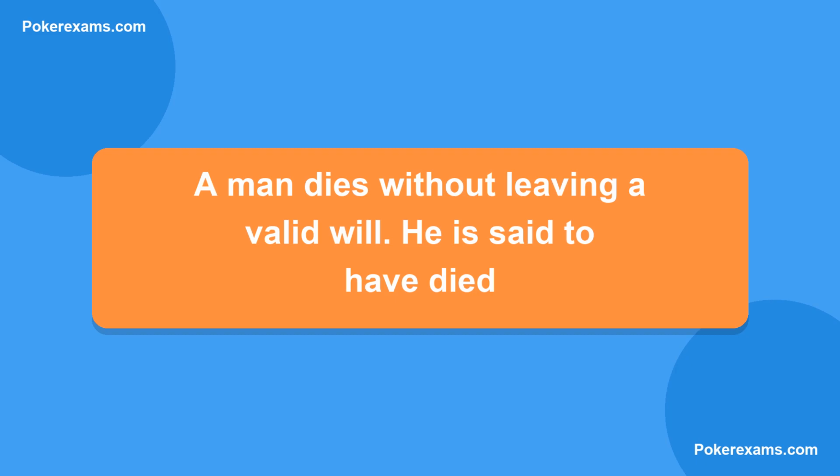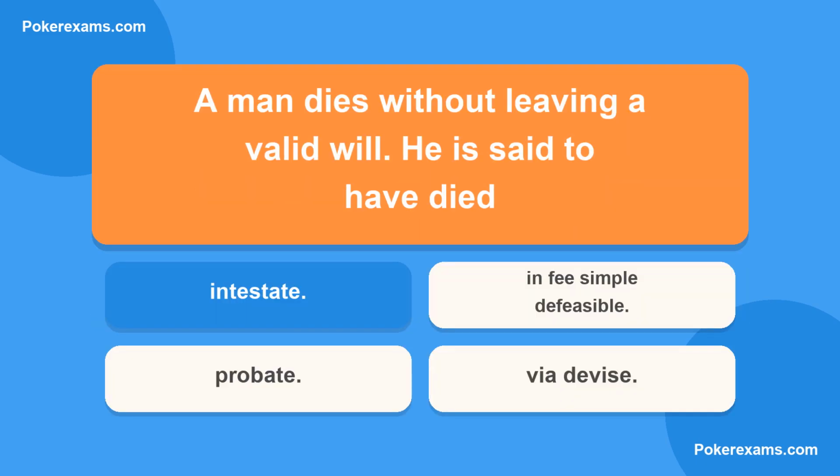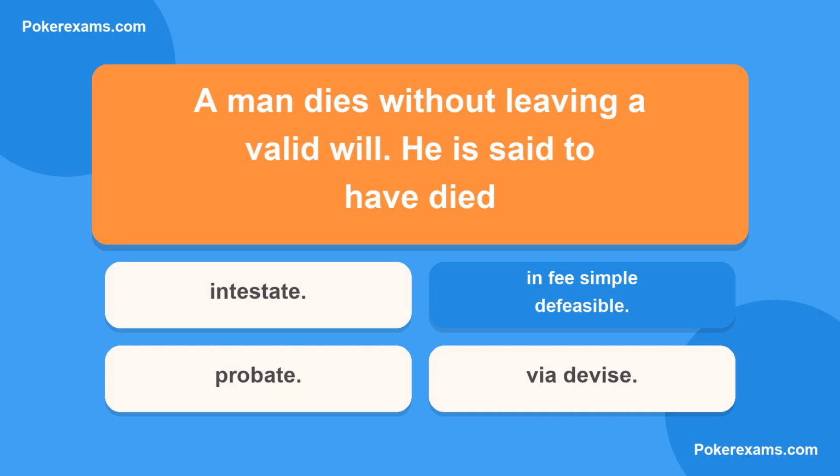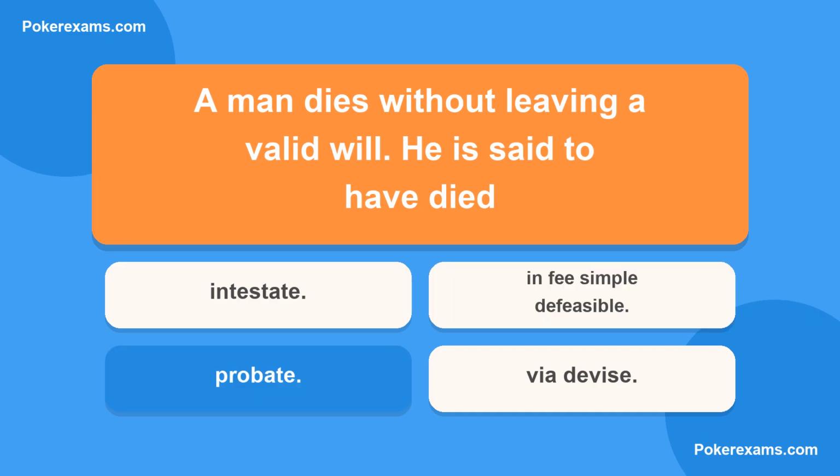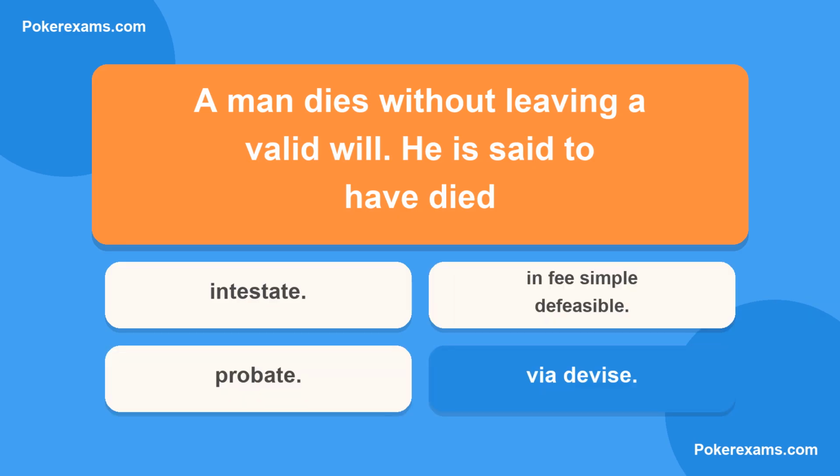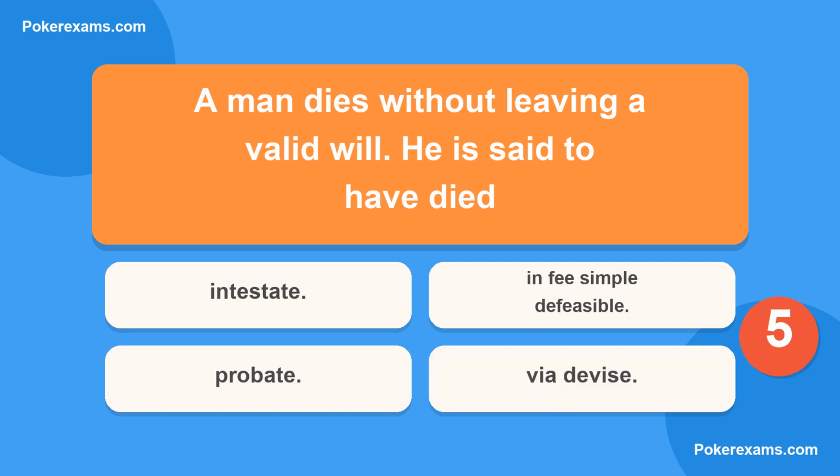Next question. A man dies without leaving a valid will. He is said to have died. Is it A, intestate? Or B, in fee simple defeasible? Could it be C, probate? Or lastly D, via devise?